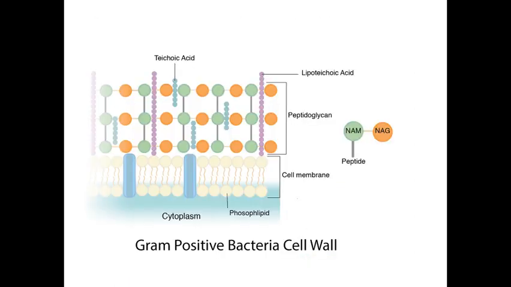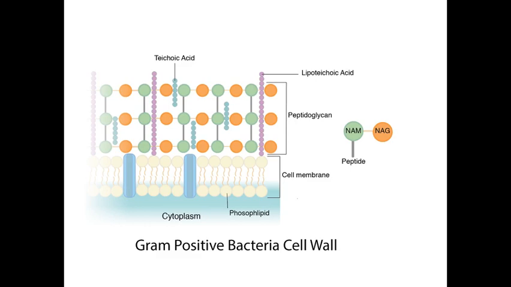The teichoic acid is a water soluble polymer of glycerol and ribitol phosphate, and teichoic acid is present in gram-positive bacteria, and it constitutes about 50% of the dry weight of the cell wall, and it is a major surface antigen of gram-positive bacteria. So this one is the second component, that is teichoic acid.